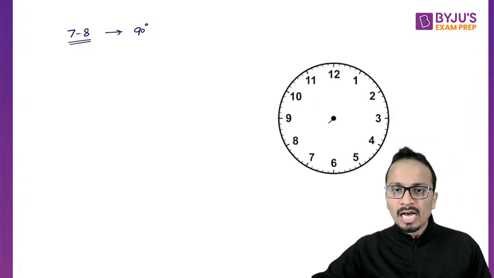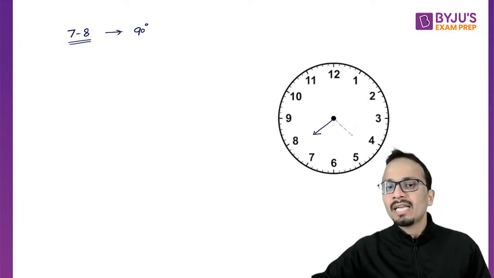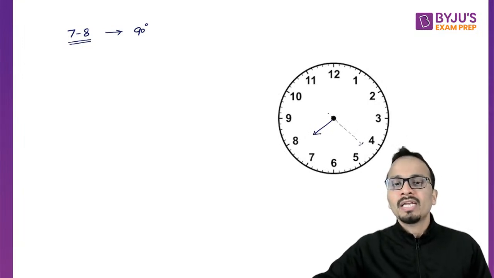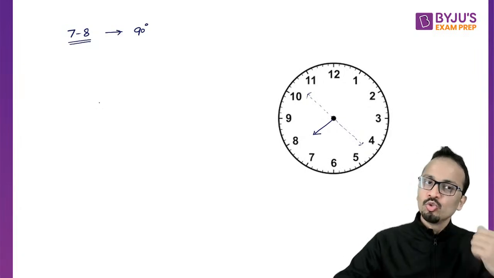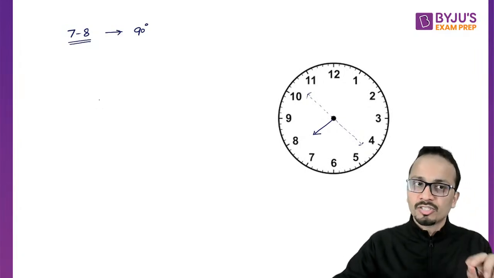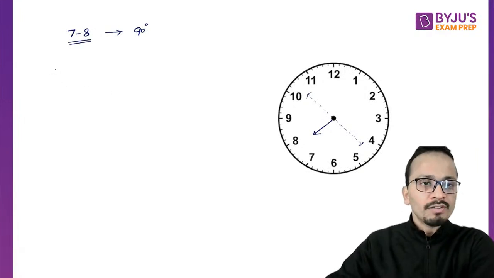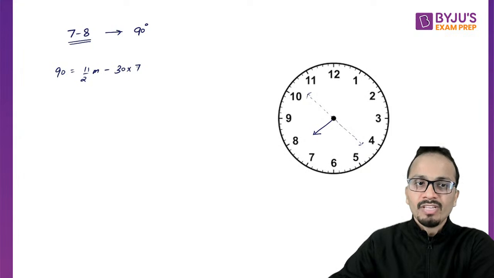Now, if the hour hand is between 7 and 8, the minute hand may be at this place or the minute hand may be at this place. So it may happen twice. Since it is happening twice, you can use both the formulas and you will get two answers for this question. So using the first formula, theta is equal to 11 by 2m minus 30h, that is 30 into 7.